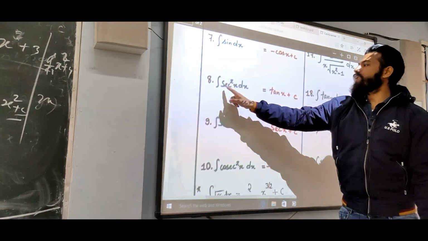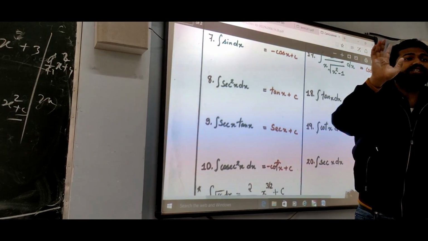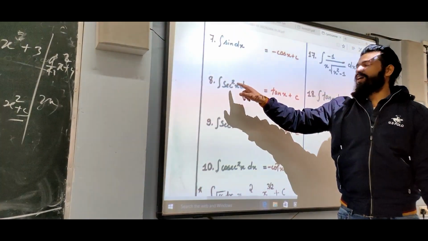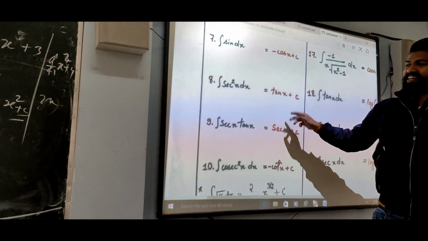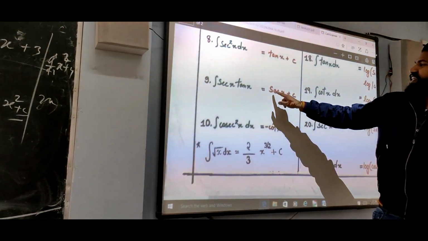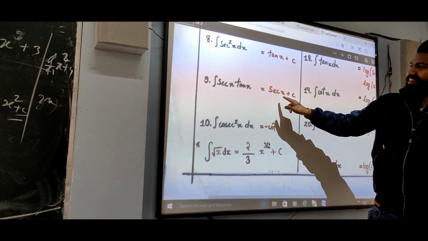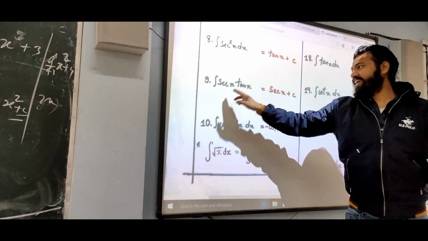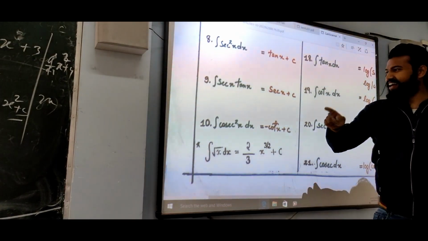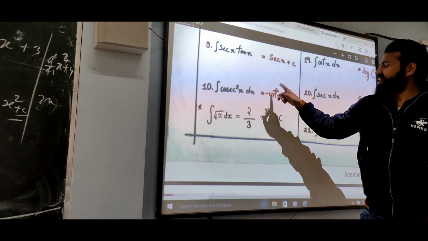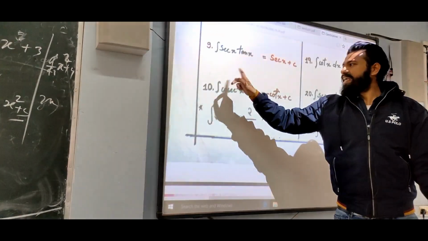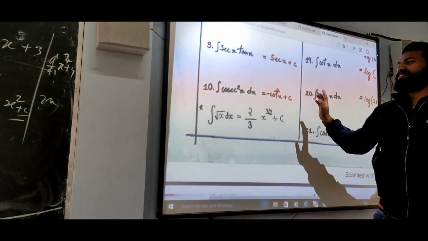The integral of sec square x is tan x, because we know the differentiation of tan x is sec square x. Similarly, the differentiation of sec x is sec x tan x, so the integration of sec x tan x is sec x. Same thing: the differentiation of cot x is minus cosec square x, so the integration of cosec square x is minus cot x plus c.